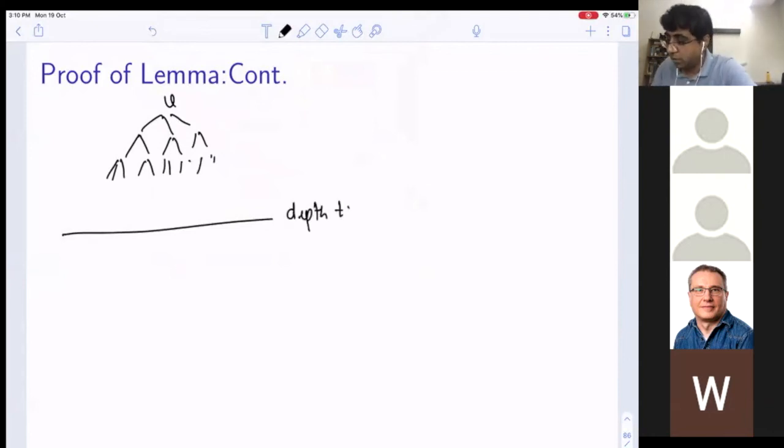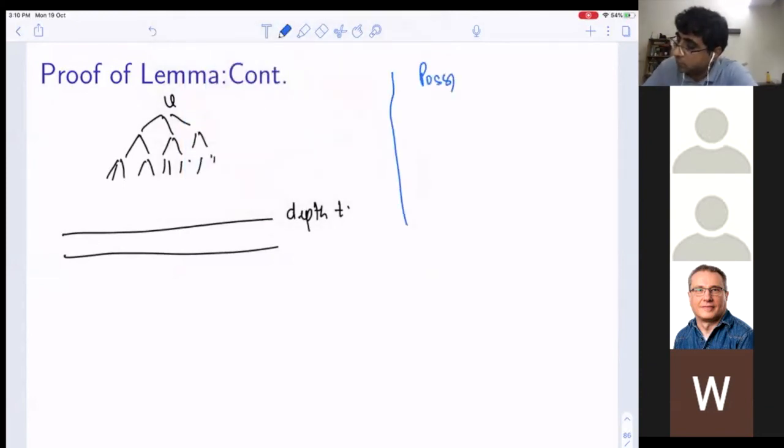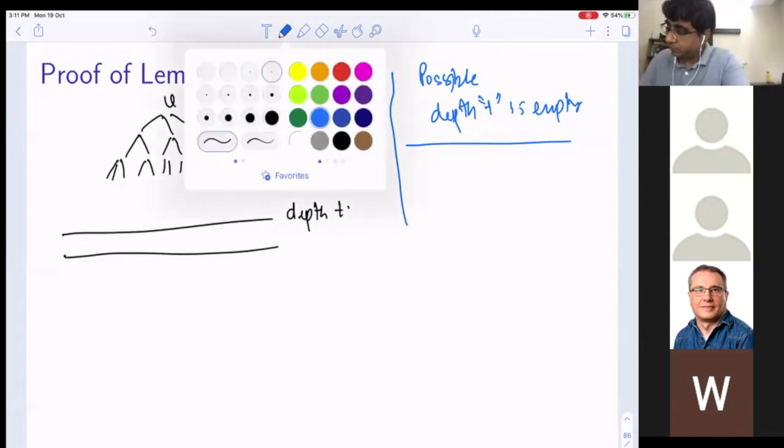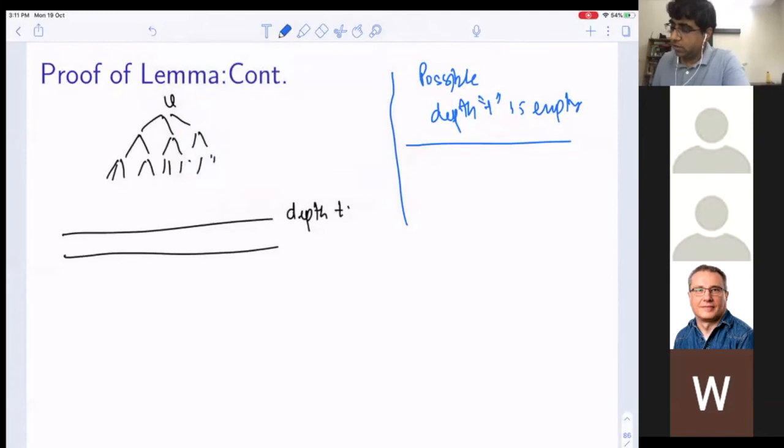Maybe it's possible that depth t is empty. We'll deal with that case a little bit later. So first let's deal with the case when it's not. So what can you say about here? This is depth t. So how many nodes are there here?